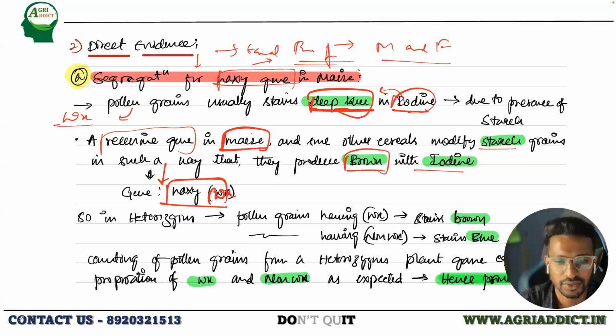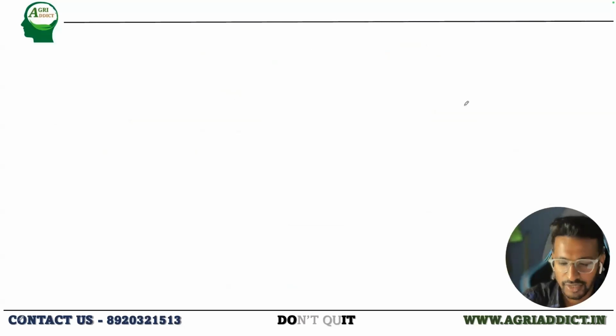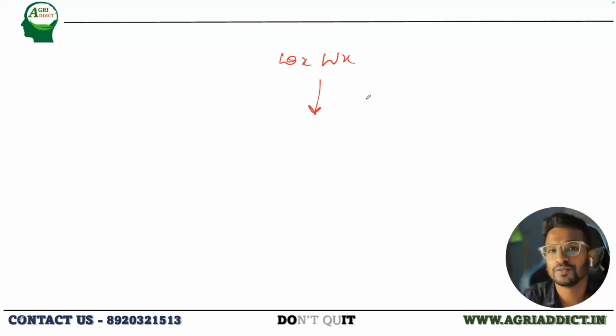Okay. So in the heterozygous condition, this is small wx, capital WX. If you have gone through microsporogenesis, you would understand the formation of pollen grains. So this is diploid now. So what will be the ploidy level of pollen grains?